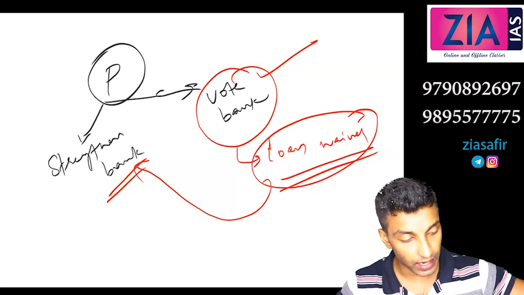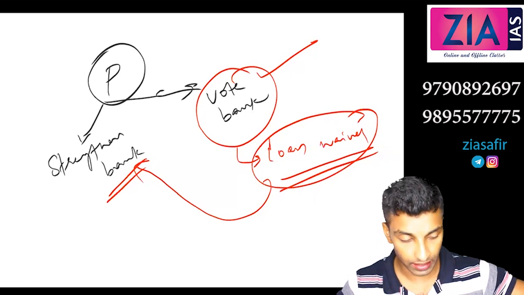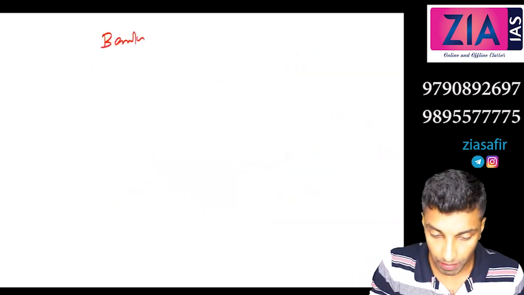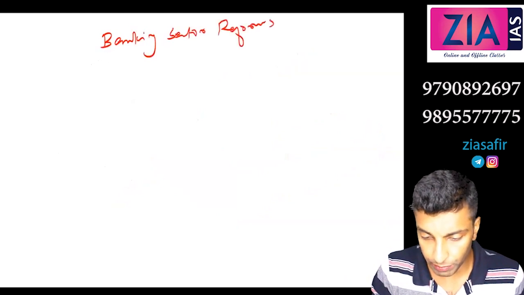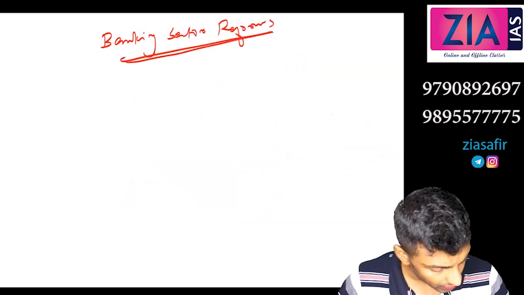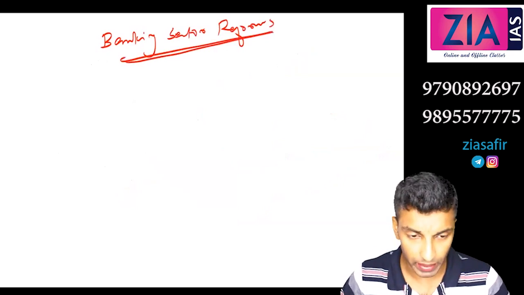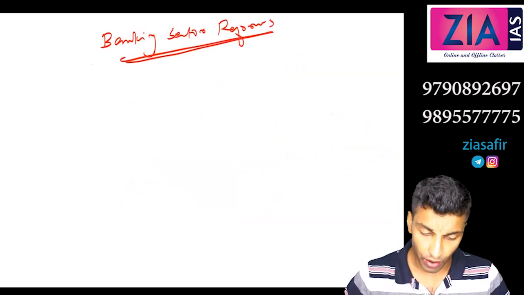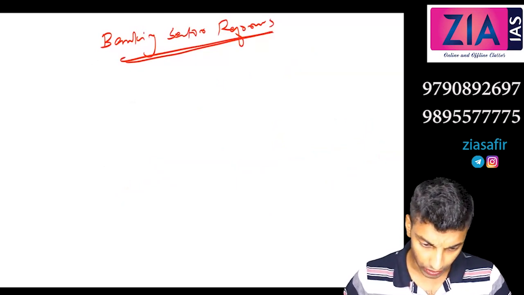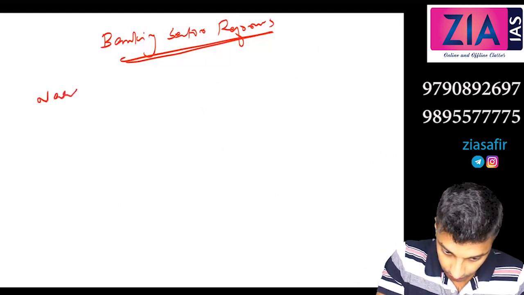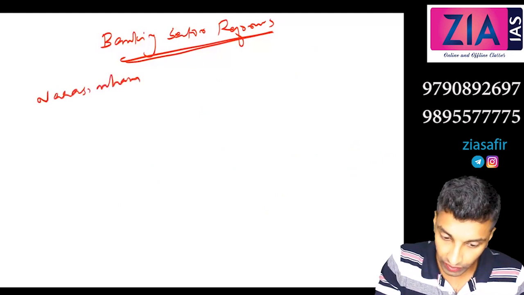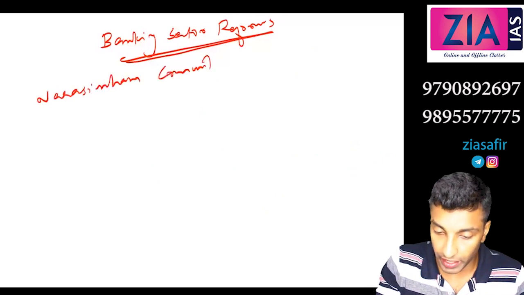Prelims, what they can ask you is regarding what all banks, etc. can be asked. So next you give a heading, banking sector reforms. Banking sector reforms, again very important from mains point of view. Even though this Narasimham committee, which was in 91, one more committee is there, Narasimham 1 and Narasimham 2, one is more important. We will discuss both. Okay, so first you give a heading, Narasimham committee.